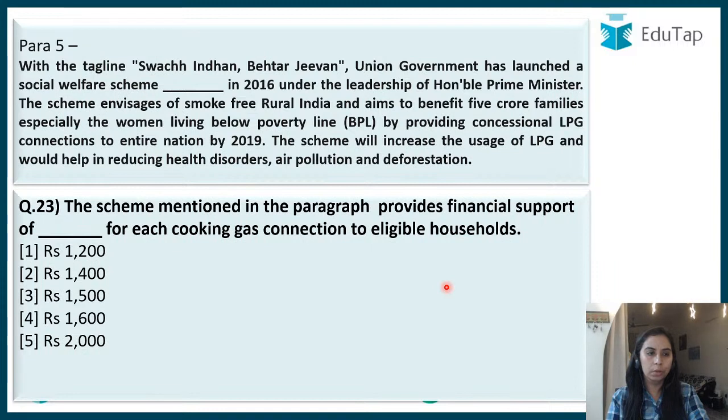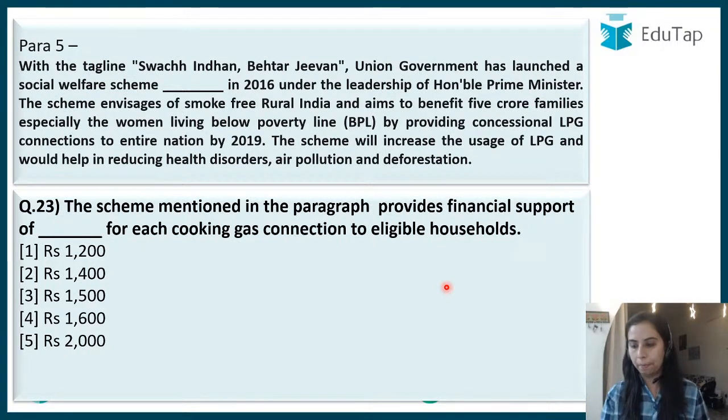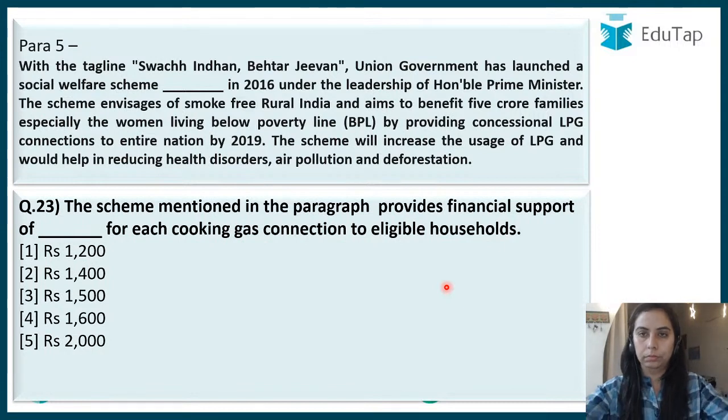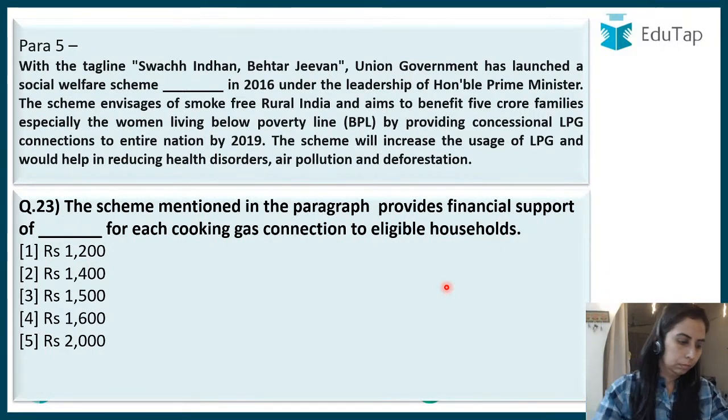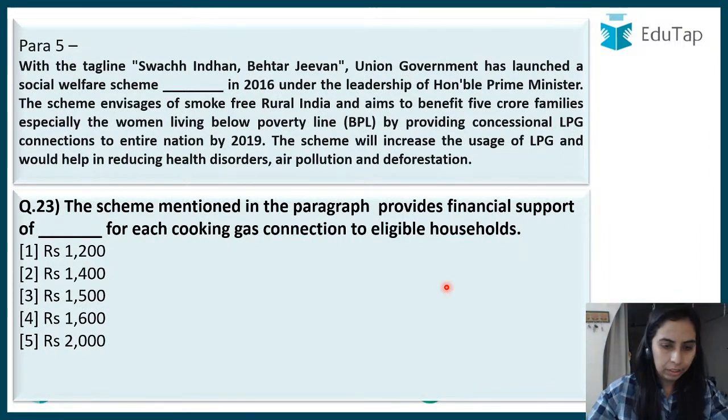Let's go, we are on the 23rd question. With the tagline Swachh Indhan Behtar Jeevan, the Union Government has launched a social welfare scheme. Guys, you read it out and give me a second. I'll just get my laptop connected with the battery. Okay? Read this and answer it. Please read this question. Meanwhile, I'll try to get the battery connected.